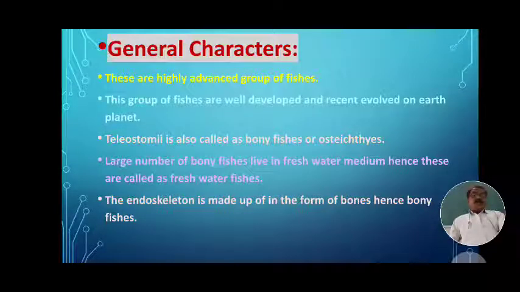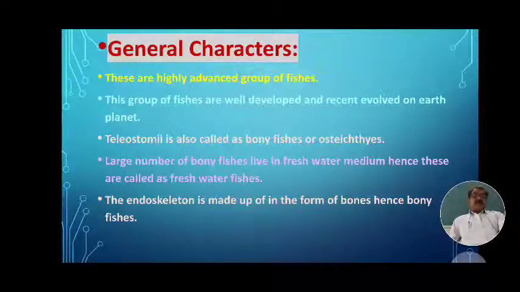It is also called Osteichthyes. Why is it called Osteichthyes? Osteo means bones and ichthys means fish. Means in those fishes, the endoskeleton is made up of bones instead of cartilage. In Elasmobranchii we have seen that the endoskeleton is made up of cartilage. Hence these are called cartilaginous fishes.